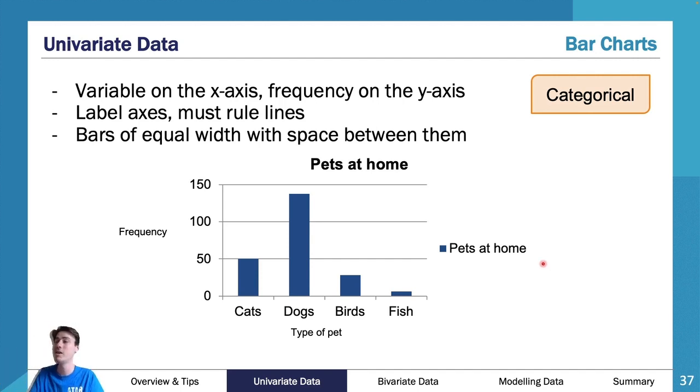Also in a bar chart, we usually try and keep it as one color. So we usually try and keep each of the bars the same color, they're the same width, and they're the same distance apart from each other. The only difference is their height, which is obviously their frequency, because on the y-axis you've got your frequency, and on the x-axis you've got your categories, so your type of pet, or whatever it is. As you can see here, pets at home, and you go, all right, I've got cats, dogs, birds, fish, etc., and you then do your frequency on your